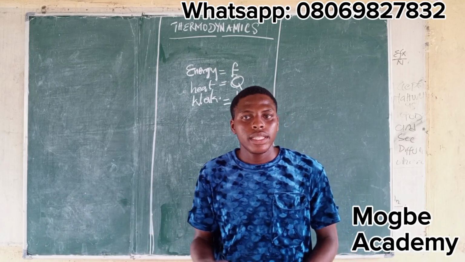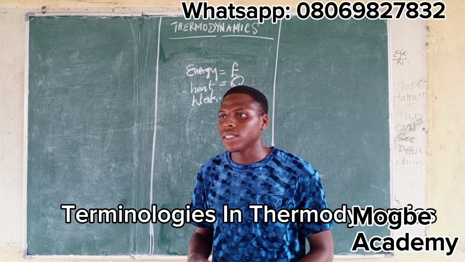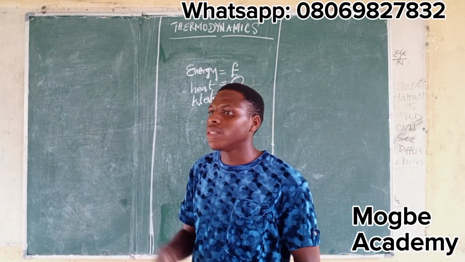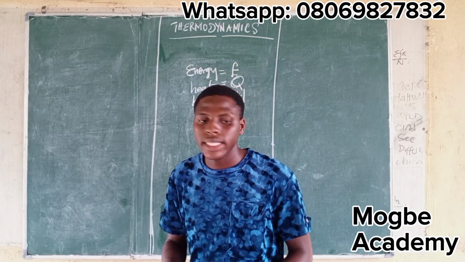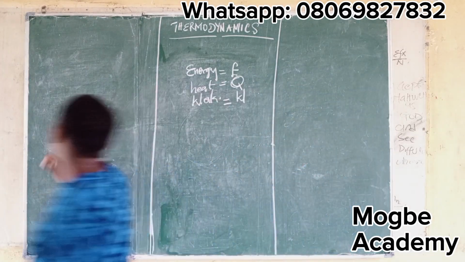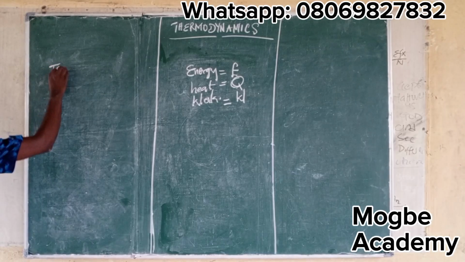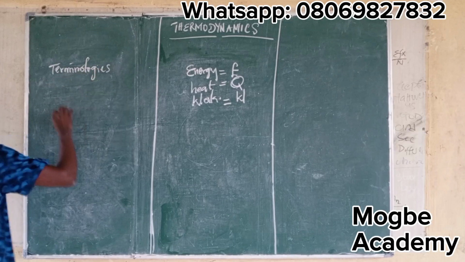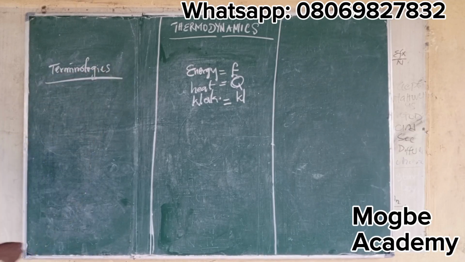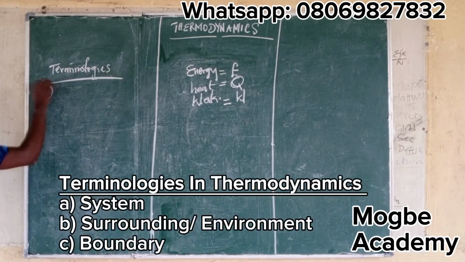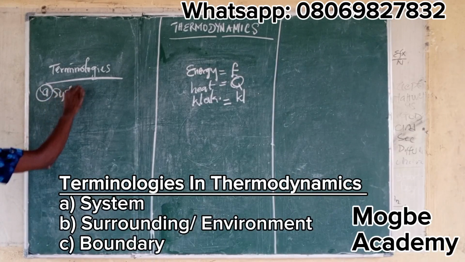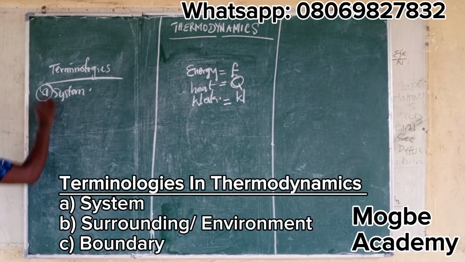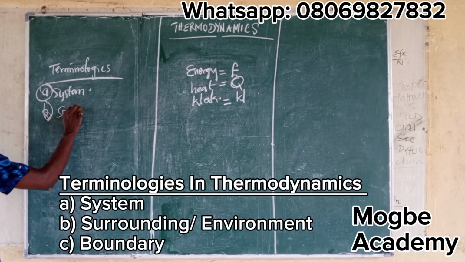Now take this down. Terminologies in thermodynamics. Basically, we have three terminologies or three things we consider while taking this course. Terminologies of thermodynamics. The first one is your system. Now the second one is what we call the surrounding.